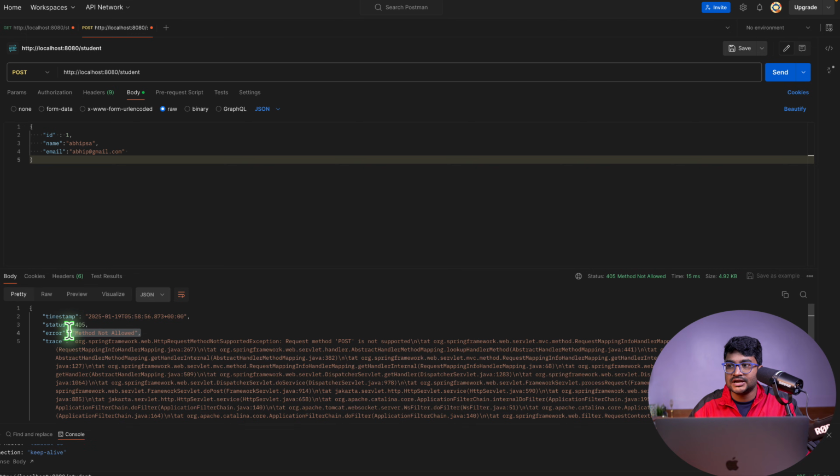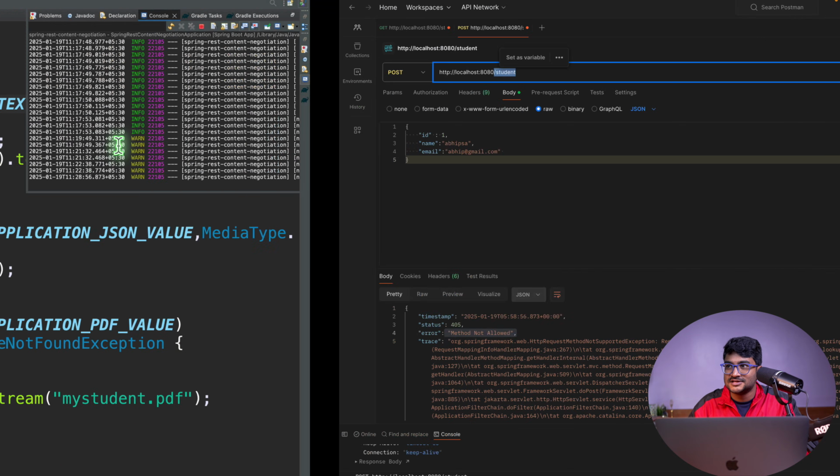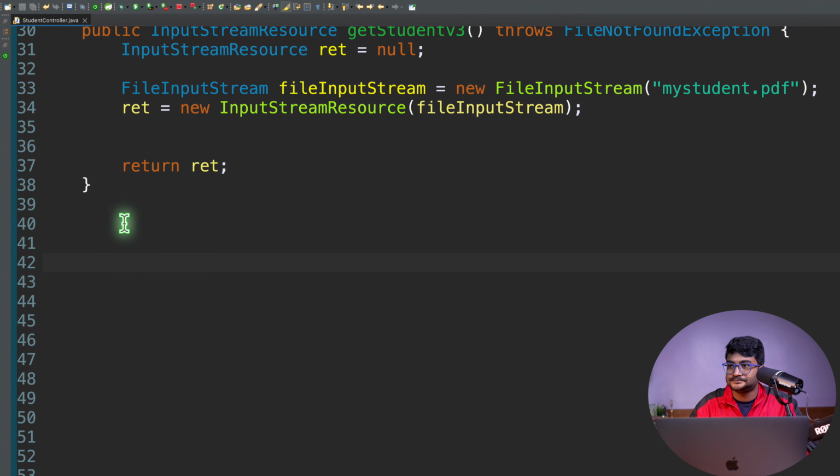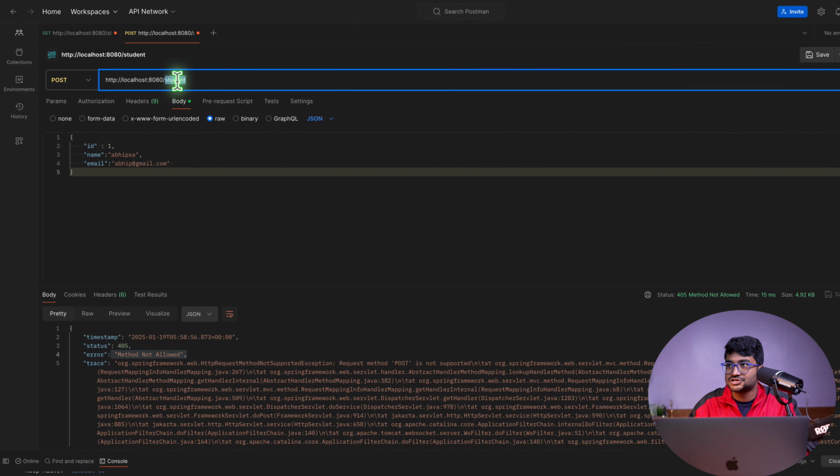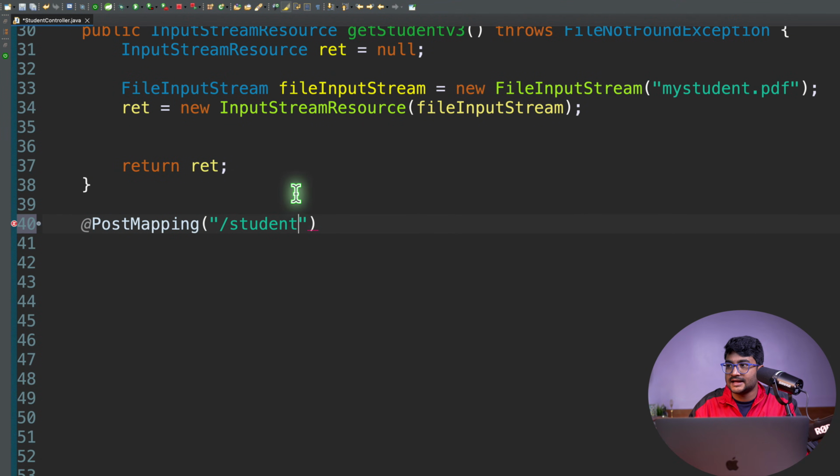That means we don't have a method on the server which can handle a post request for /student. We need to create one, right? So let me come over here. We'll create a method with PostMapping, and I want to create a method for this URL student. Now the student will be a post endpoint, which will match this post and student. And then I will attach it to a method. Let's say my method name is void createStudent.